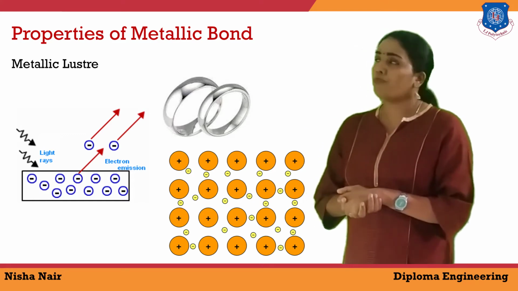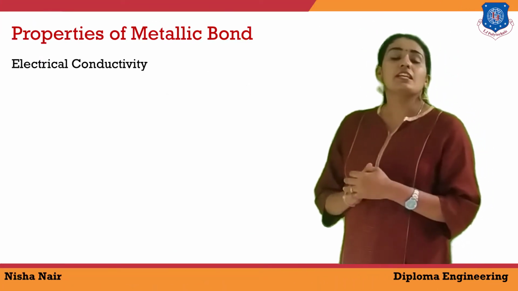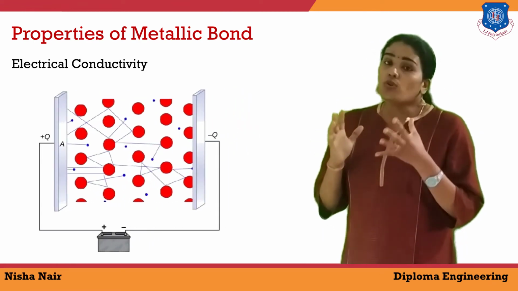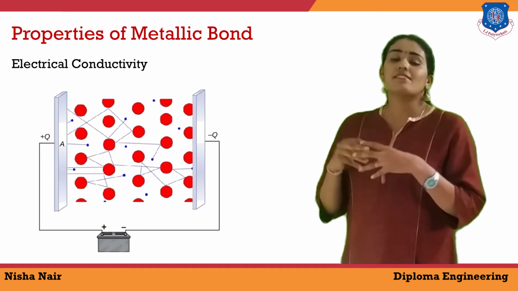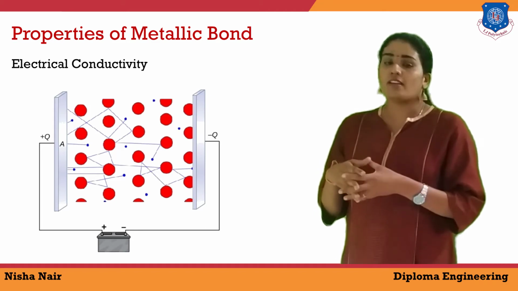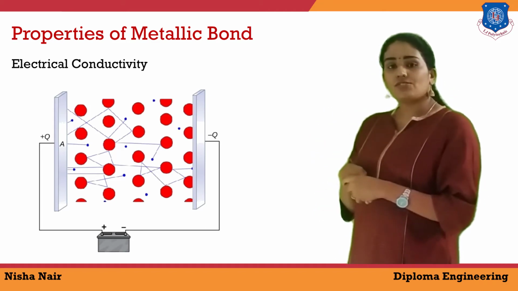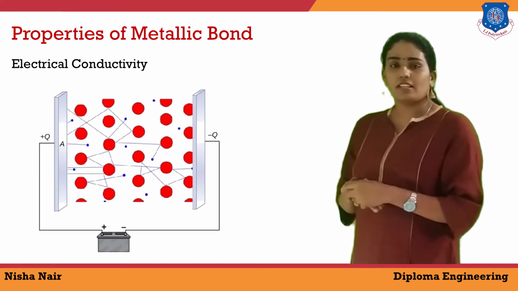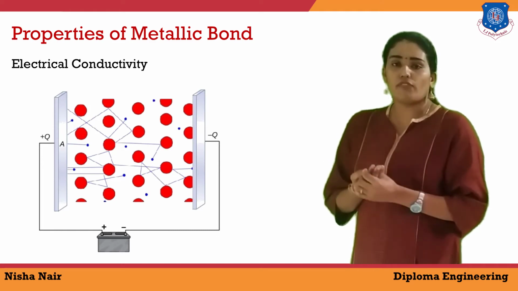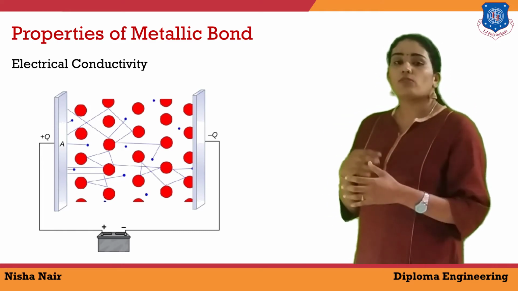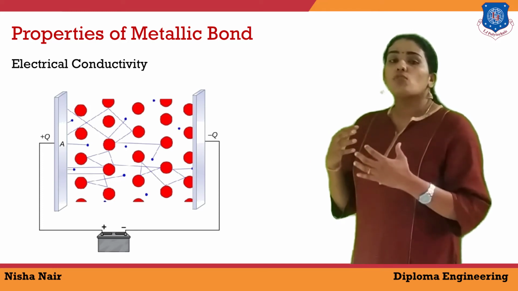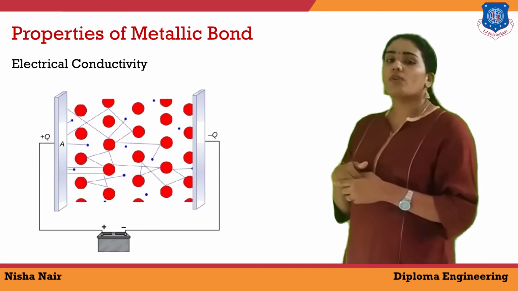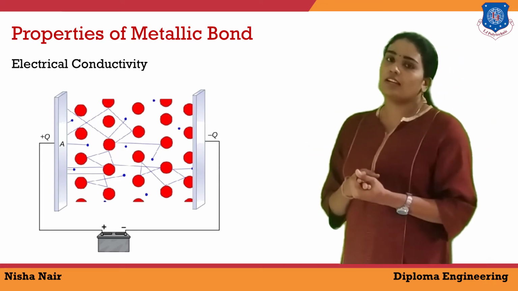Now, the second property of metal is electrical conductivity. Metal shows electrical conductivity, meaning it is a good conductor of electricity. Electricity can pass through metals. Why? Because, as we have seen, the structure of metal consists of kernels and delocalized electrons. We know electricity is the flow of electrons. So here the flow of electrons occurs. Electrons move from one place to another, so metal can conduct electricity. That's why metals show electrical conductivity, because of the presence of delocalized electrons.